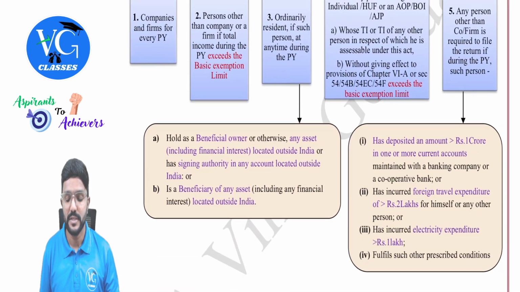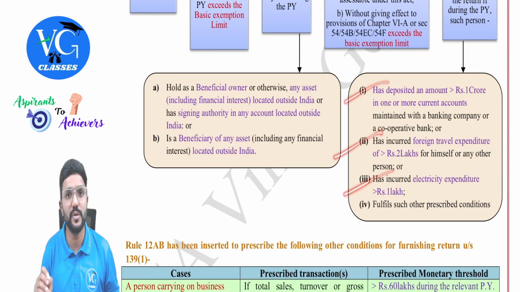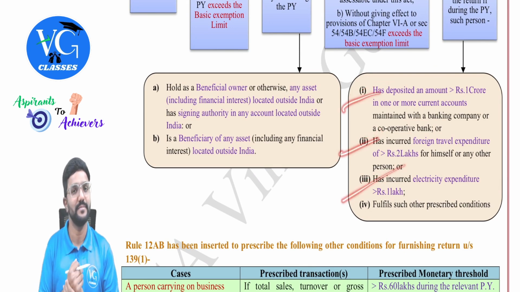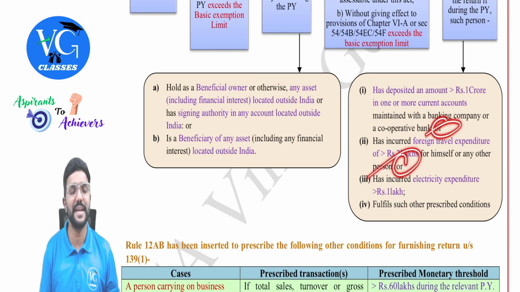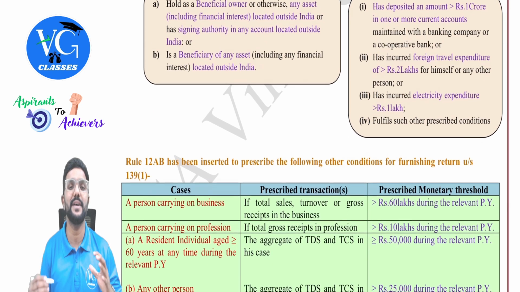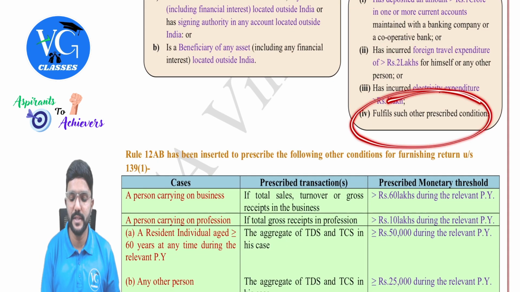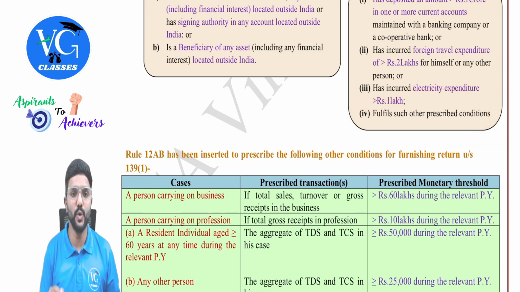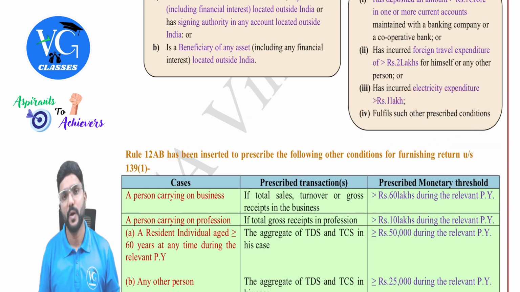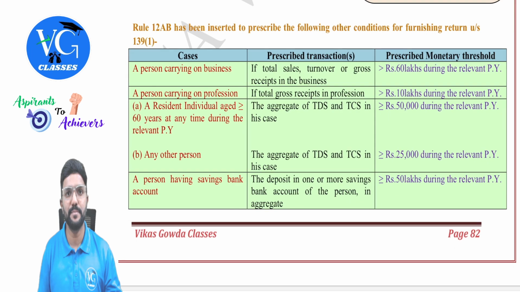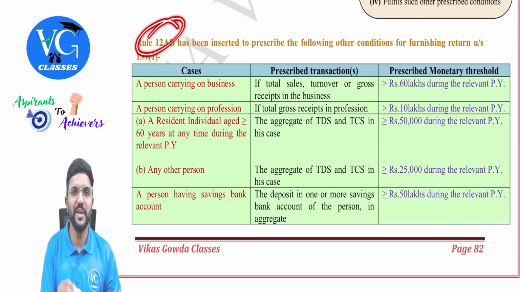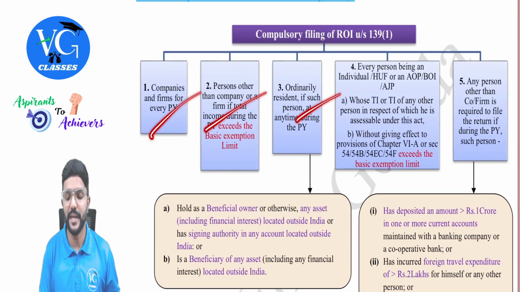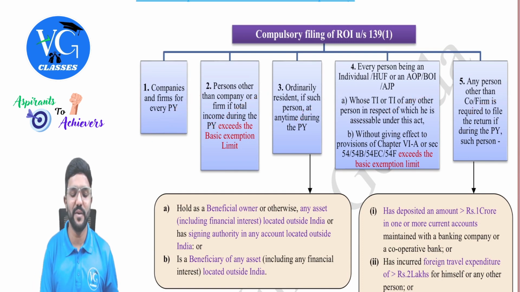And please be careful. Sir, should assessee be covered in all the 3 points? No, no, no. Any one of them here. Clear? Please be careful. Yes. And the last point they told, fulfills such other prescribed conditions. For this purpose, the government has added a rule, that is rule 12AB. Okay, what is it? We will see. Guys, please be careful. You will check the rule only if an assessee is not covered under any of these points. If an assessee is already covered under any of these points, then no need to check the rule, guys.